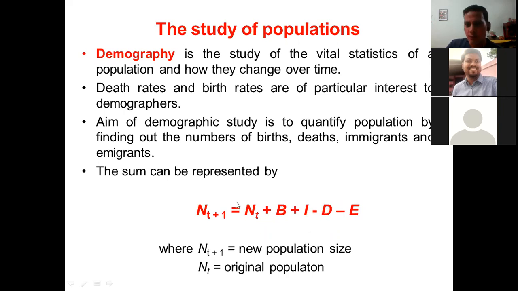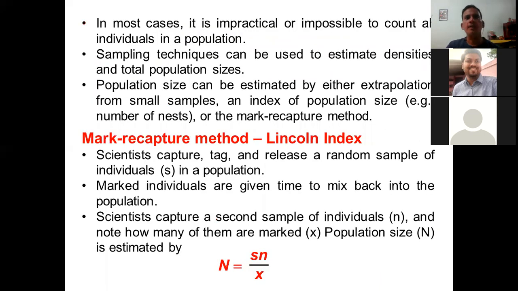So this original population, at some time point, let's say after 2 months or 3 months, becomes N(t+1). This is what the number will be after 2 or 3 months, taking into account birth, immigration, death and emigration. So that's the formula that demographers would like to know.